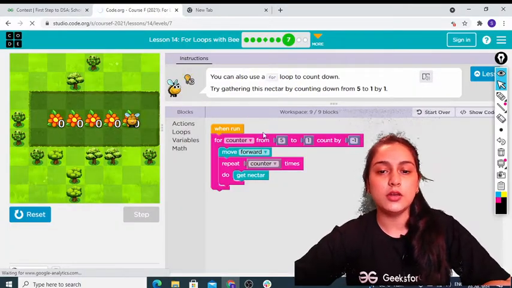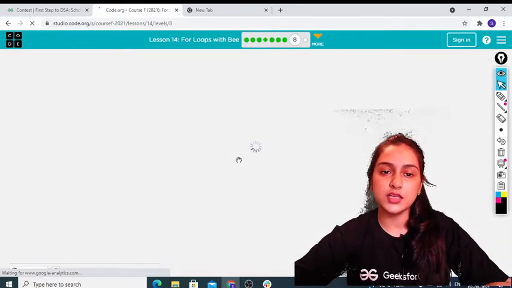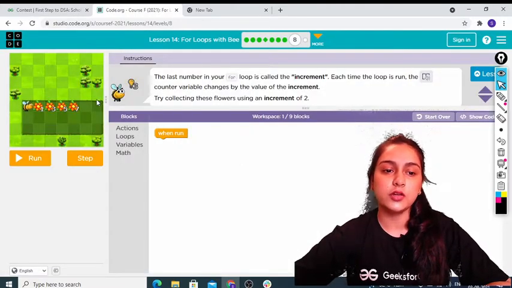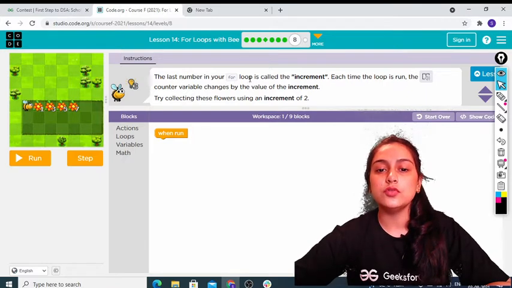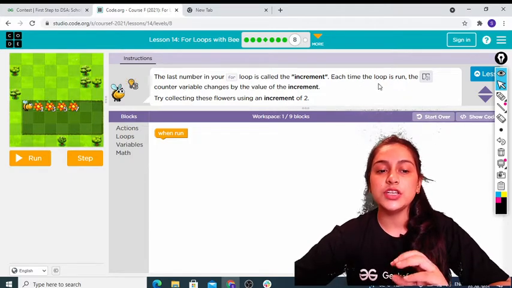Okay. Now let's go. I'll be telling you all the slides, but the last challenge slide, you guys have to do by yourself. Okay. So the last one is the for loop by increment. So सबसे पहले हमने for loop सीखा and we did increment. ठीक है. Each time when we were using a loop, we were changing the value by 1.